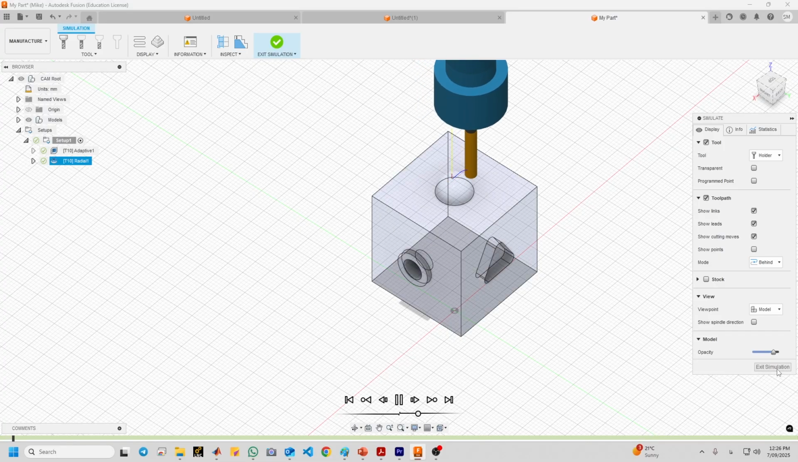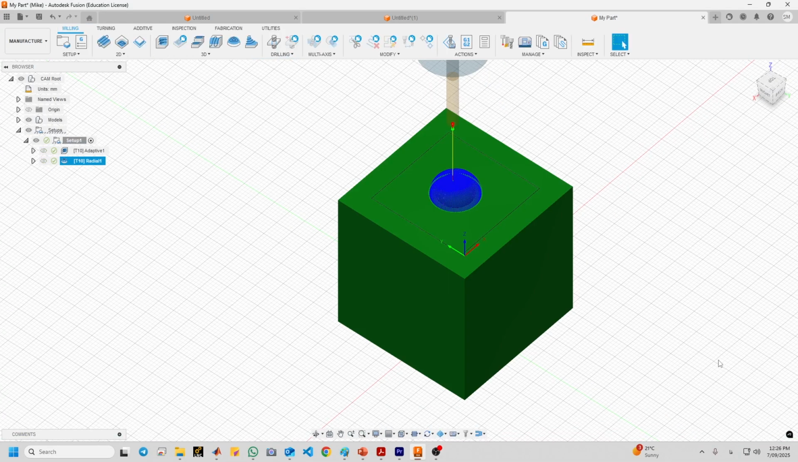Okay, you see that this radial passes, actual tool pass. Now exit the simulations. Okay, we finished machining of one surface, the top surface. Now let's go to the next one. Go to 3D adaptive clearing.